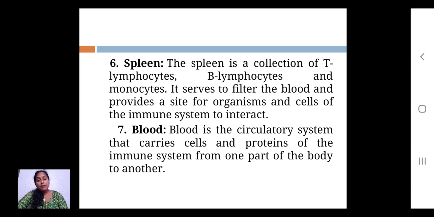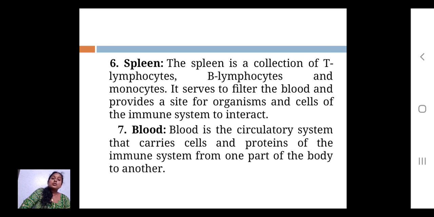Immediately after entry, they start to kill or destroy the organisms. If antibodies are not produced during that time, then over a prolonged time the organisms become stronger, and the host body cannot get rid of them.